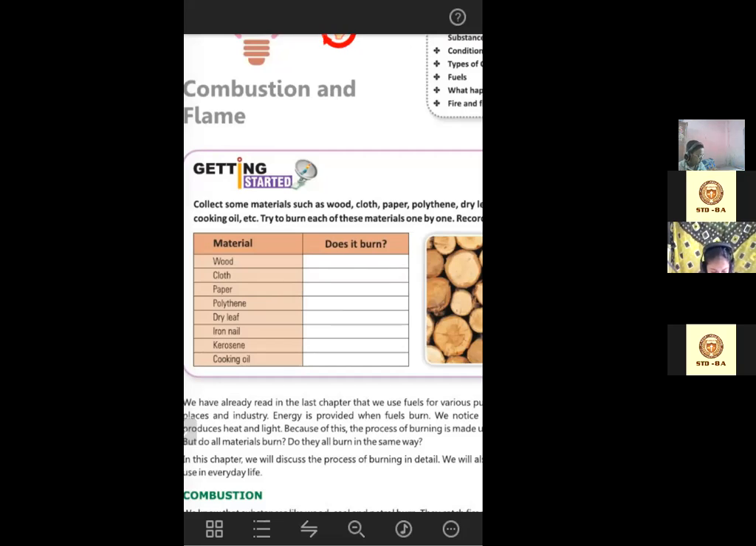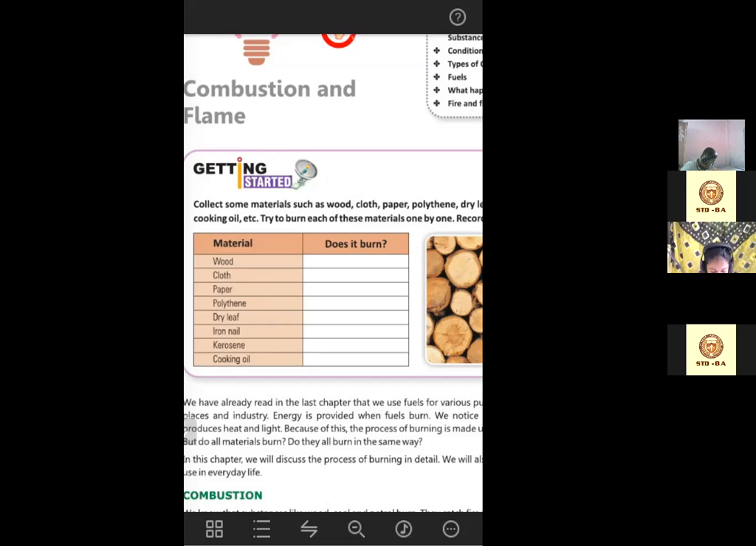Now polythene. Will polythene burn? Yes, it will burn, but it will emit some toxic gases, right? Dry leaves? Yes, that one will also be yes.